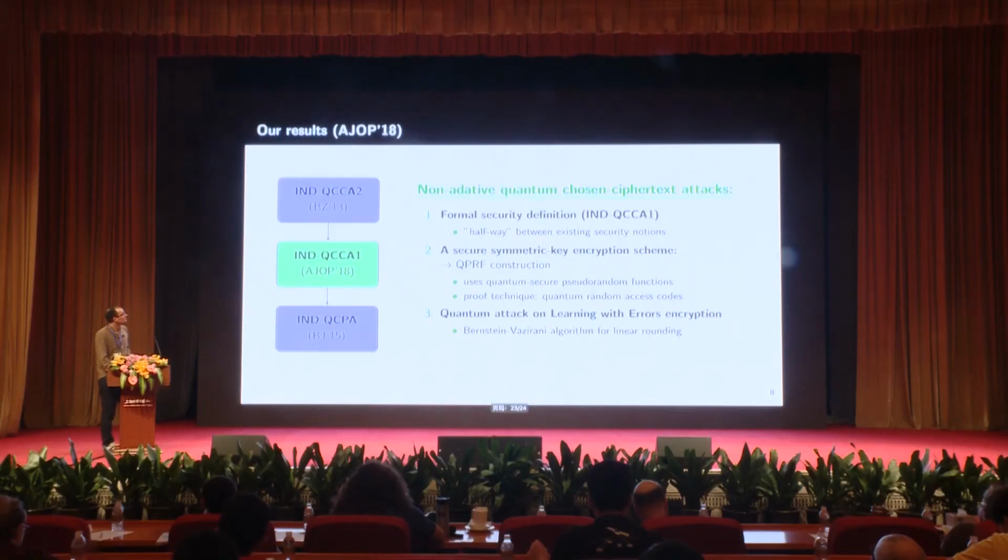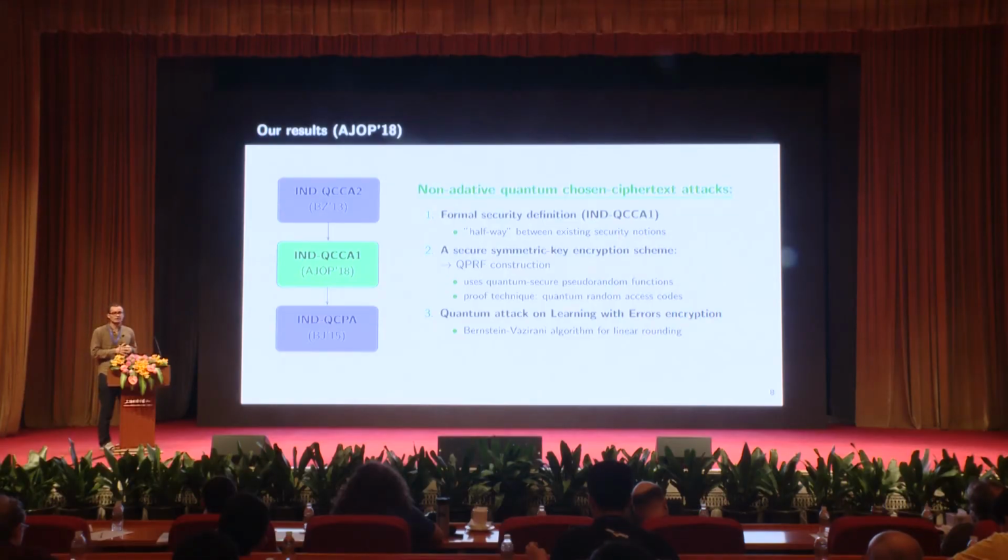Okay? So here's an overview of our results, at least the ones that I was talking about in my talk. And if there's one thing I want you to remember from this talk, it is that we should be careful in thinking that learning with errors is classically as secure as it is quantumly. Because even if learning with errors is hard for quantum computers, we still saw a case where the security behaves very differently in the quantum case, okay?